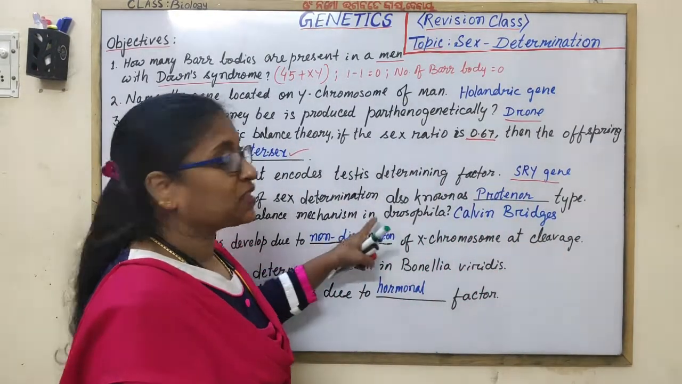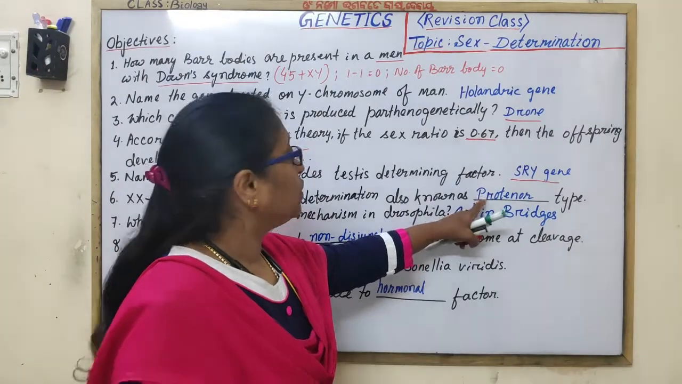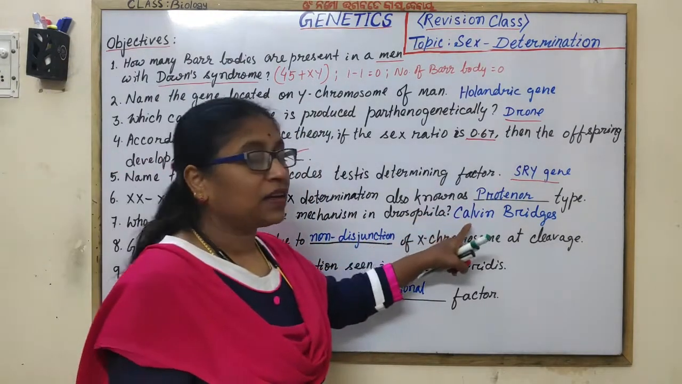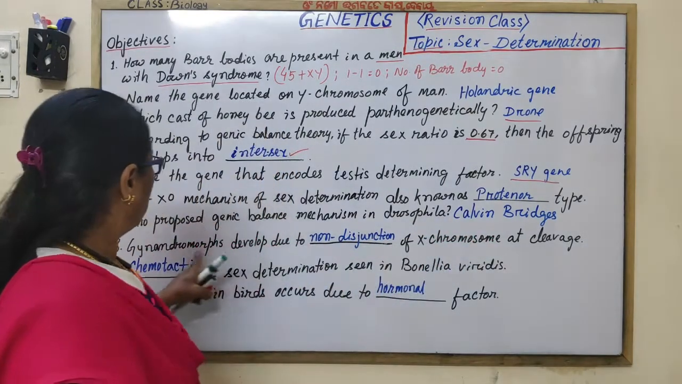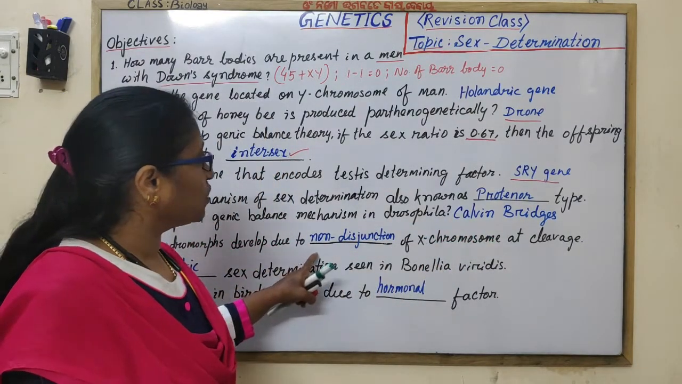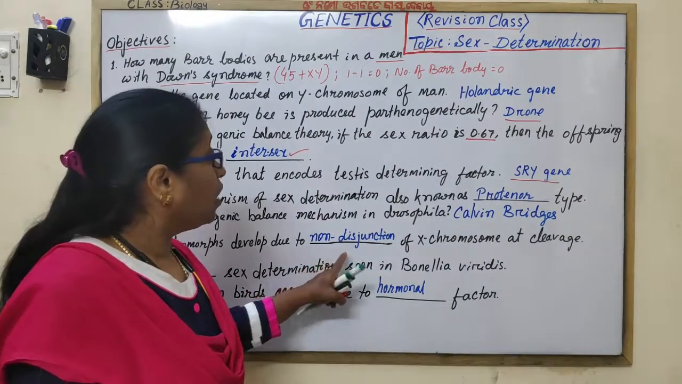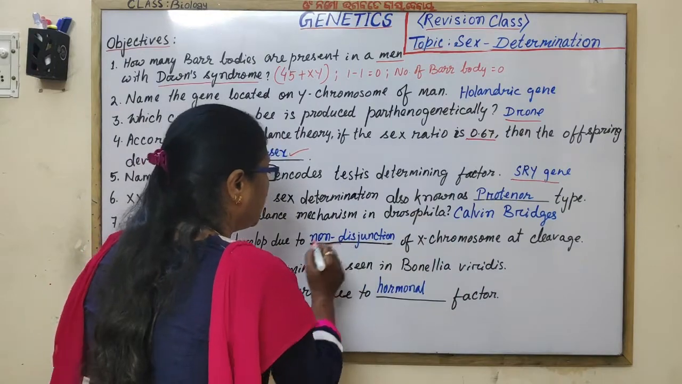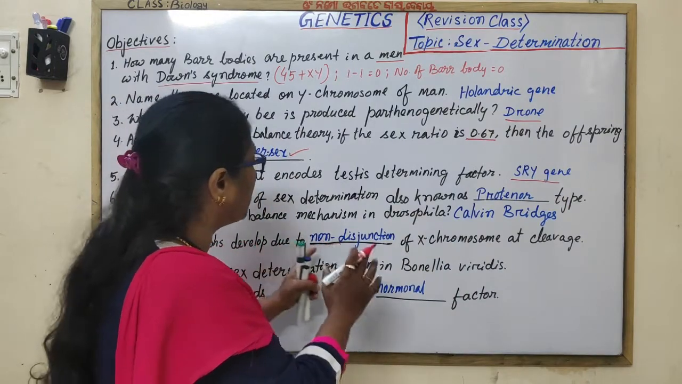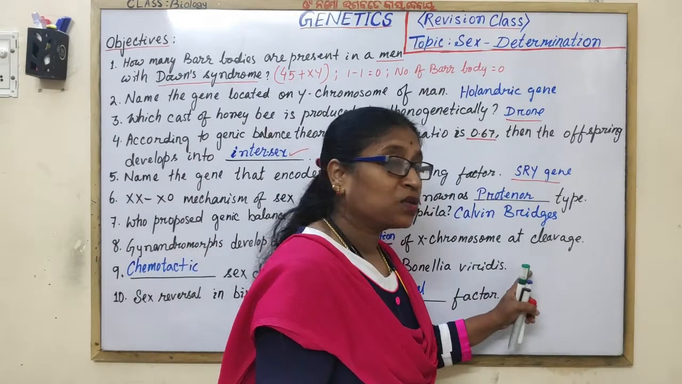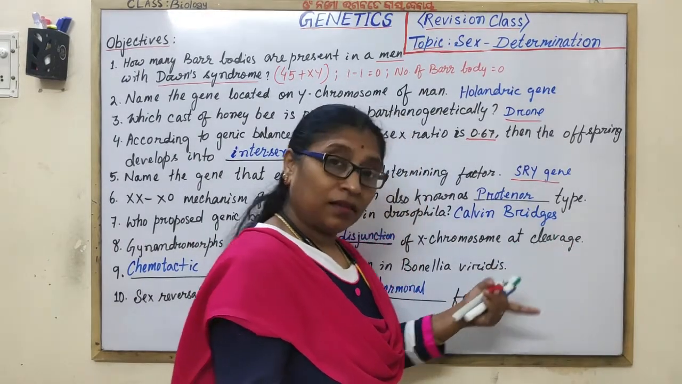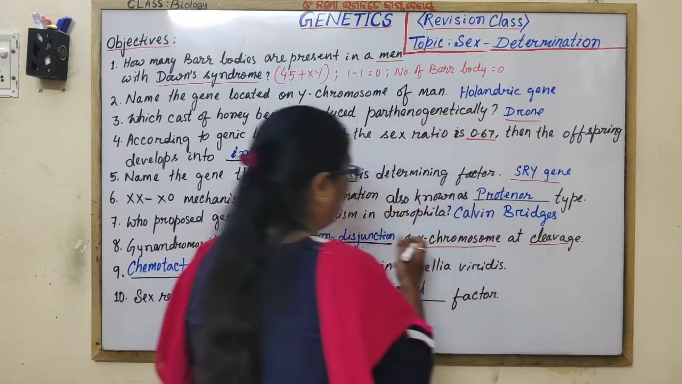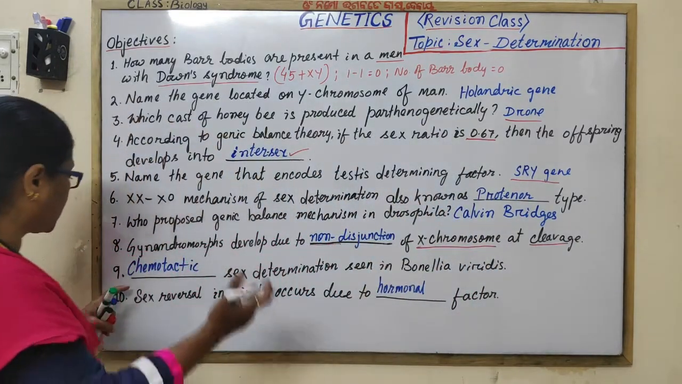XX-XO mechanism of sex determination is also known as Protenor type. Who proposed the genic balance mechanism? Calvin Bridges. Gynandromorphs develop due to the non-disjunction of X chromosome at cleavage. Even if it is given, gynandromorphs develop due to the non-disjunction of X chromosome at what? At cleavage. It can be asked in 3 ways.